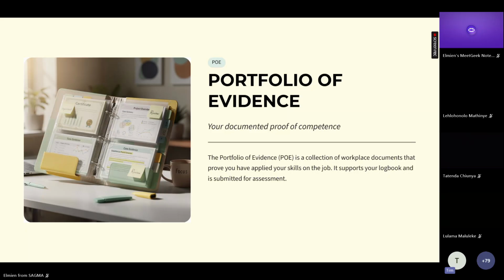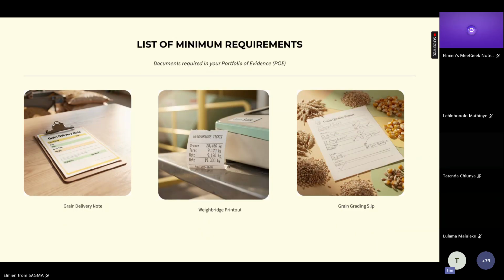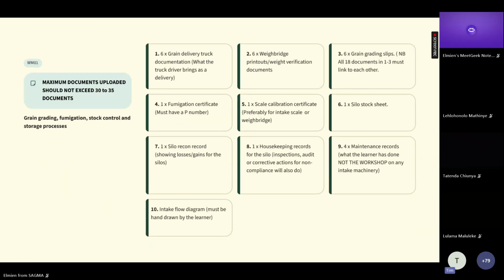You have portfolio of evidence. You have from WMO1 to WMO7. There's no WMO6. So the list of the minimum requirements are quite simple. This is WMO1. This is your intake. So you need 6 grain delivery truck documents. When the driver arrives at your mill, he brings a document with him. You present a copy of that document.